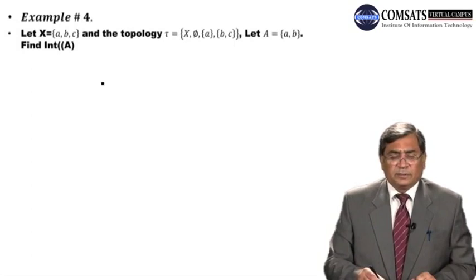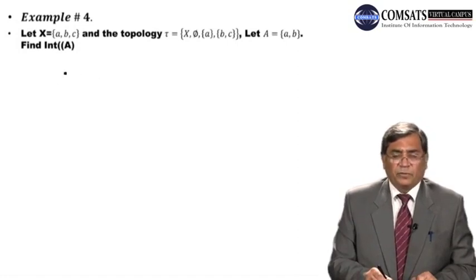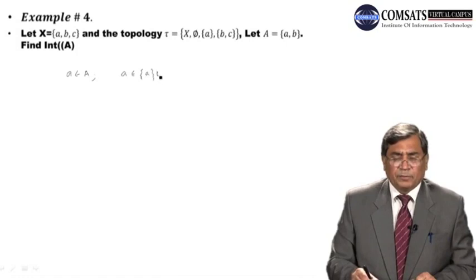Now dear students, let's check first of all whether A is an interior point of the set A or not. We know A belongs to {A}, which is an open set, say U, and this is contained in A, right?